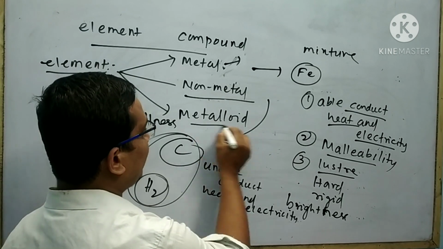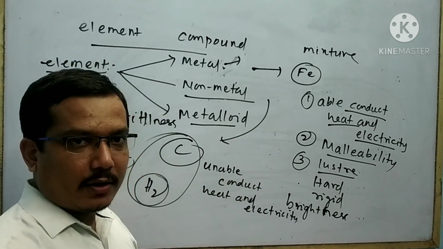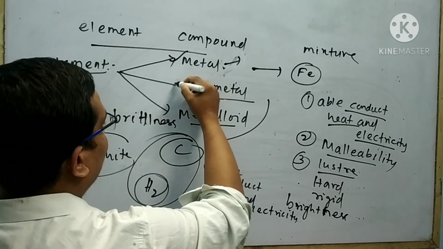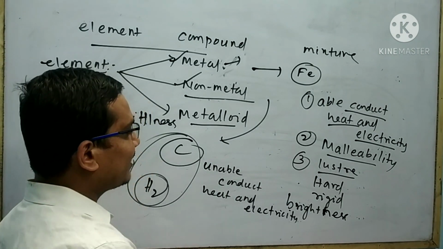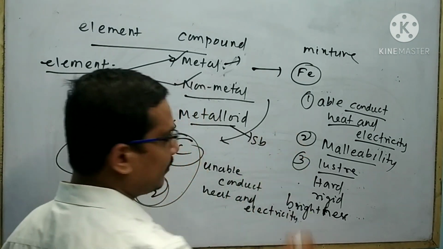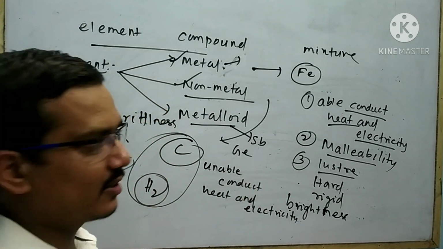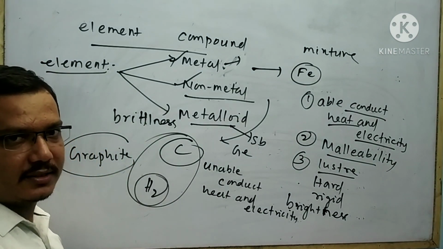Next I will explain about the metalloid. The element which shows both the characteristic properties of metal and non-metal is called a metalloid. Examples are silicon, germanium, arsenic, like that. These are the classifications of element.